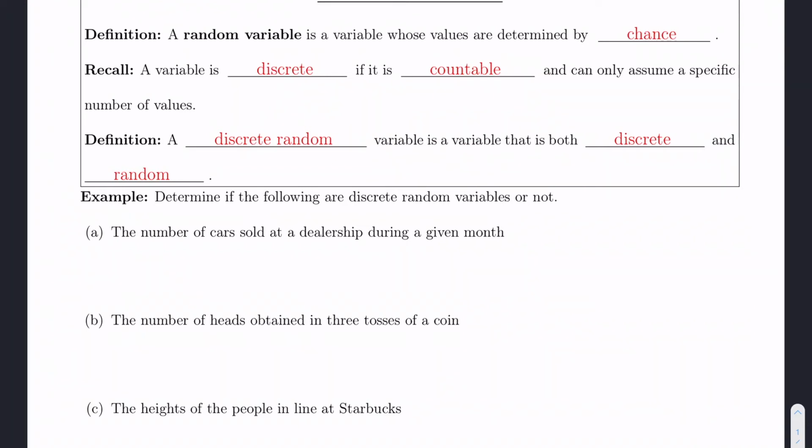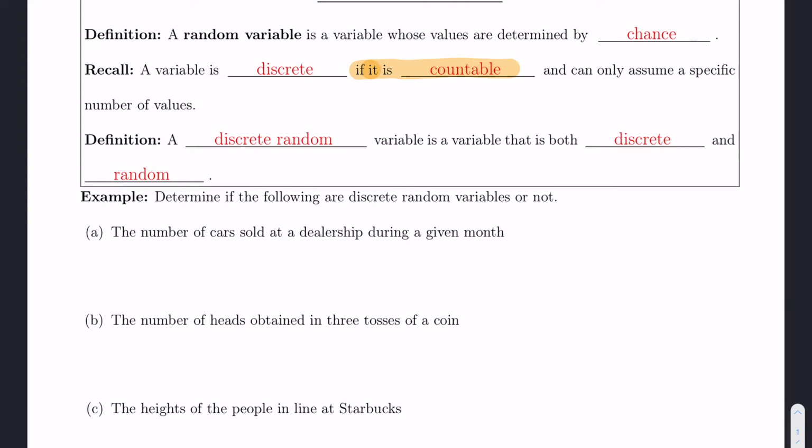In this video, I'm going to talk about discrete random variables. And so the definition that I gave here says that a variable is discrete if it is countable. And so real quick, before we look at this example, I want to point out, I didn't include it here in my definitions, but the opposite of a discrete random variable is what's called a continuous random variable. And so if a variable is not countable, then we say it's continuous.